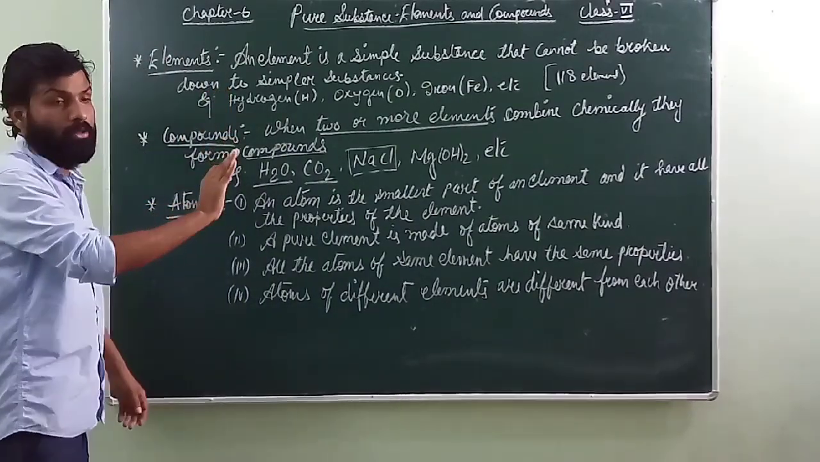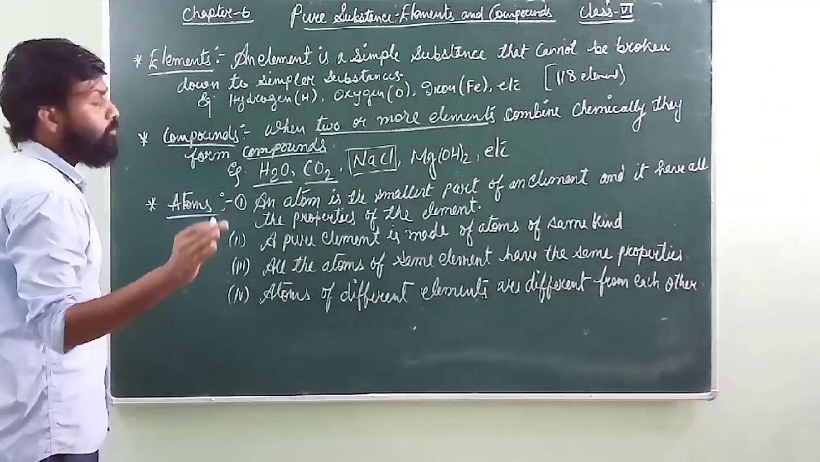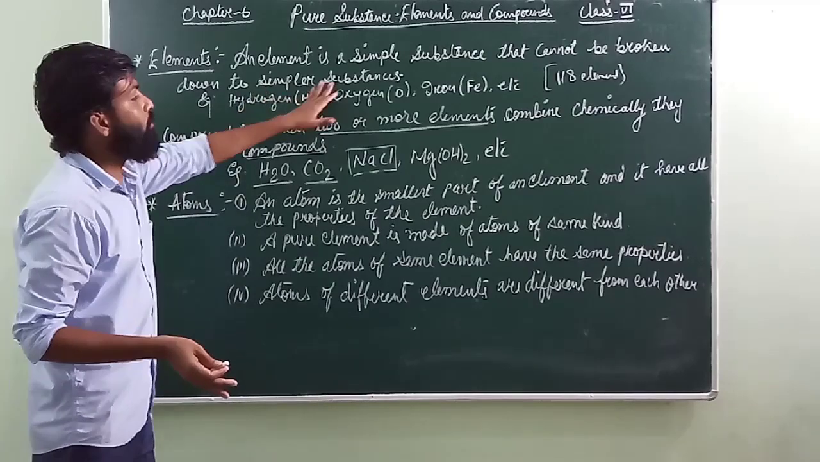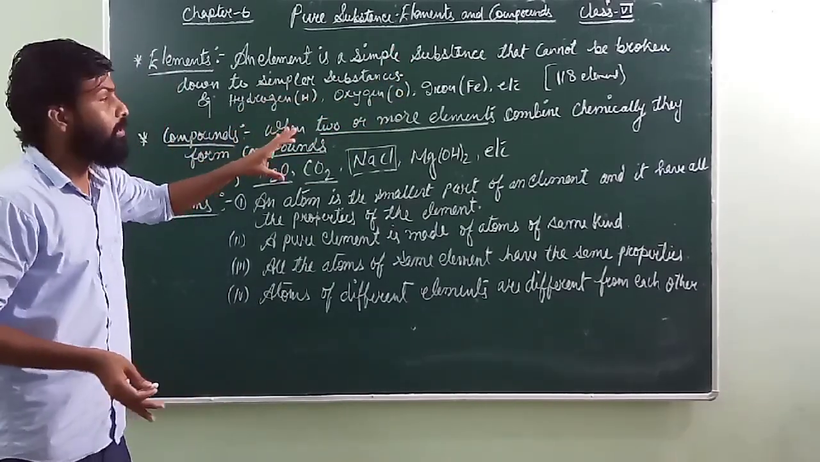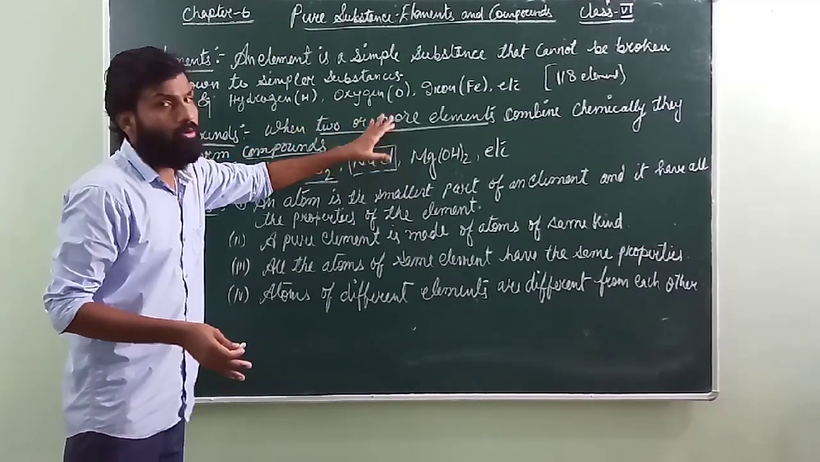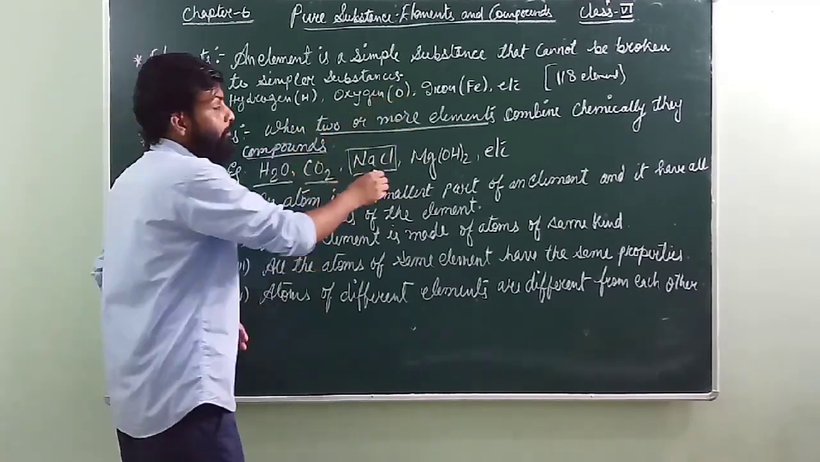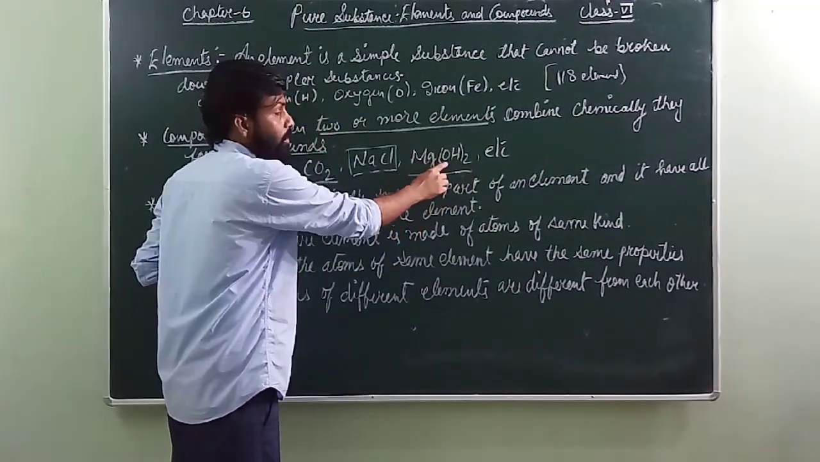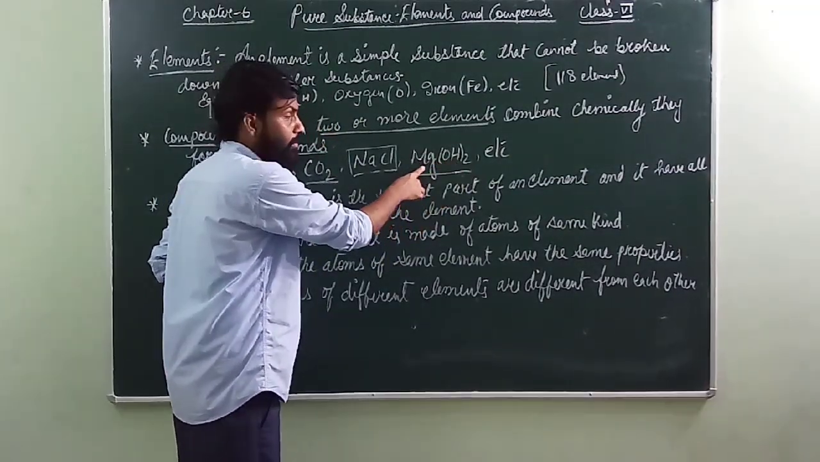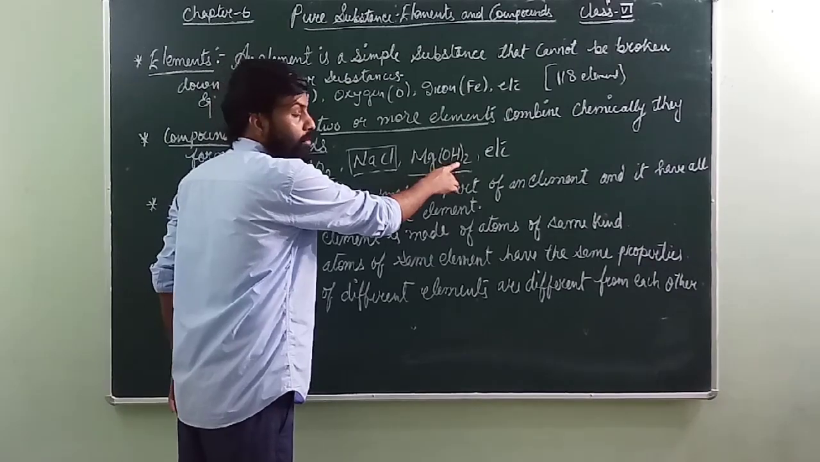Elements are the smallest substances; they cannot be broken down into any simpler substances, for example hydrogen, oxygen, iron, etc. And compounds are those substances which are formed by the combining of two elements, or it can be more than two elements. If you take an example here, this is magnesium hydroxide. Magnesium hydroxide is formed by what? Mg is magnesium, O is oxygen, H is hydrogen.